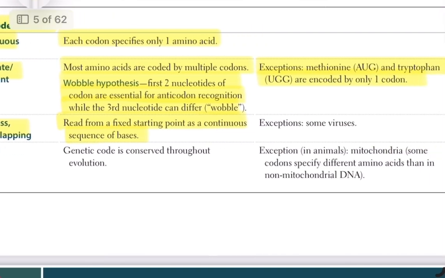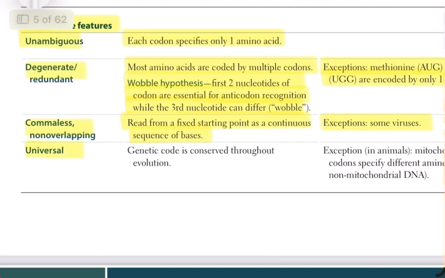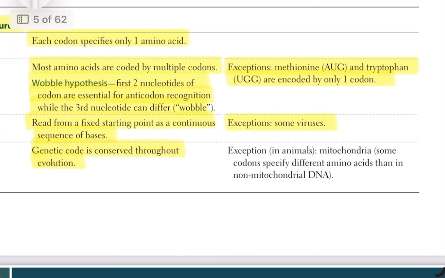The only exceptions to this rule are seen in certain viruses. Finally, the genetic code is described as universal because it is conserved throughout evolution and used by almost all organisms. However, an exception exists in mitochondria, where some codons can specify different amino acids than they do in nuclear DNA.